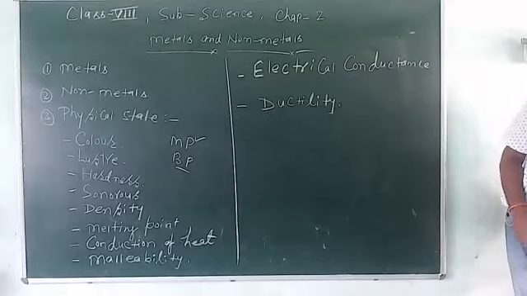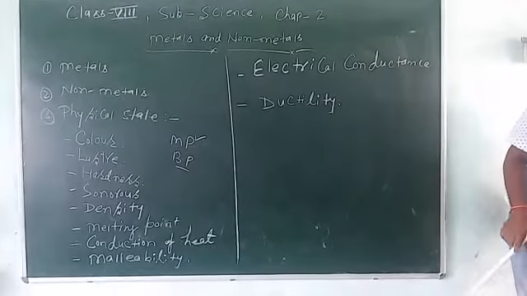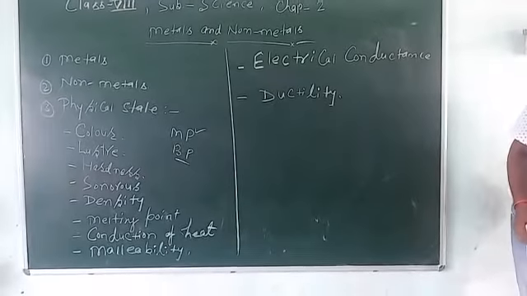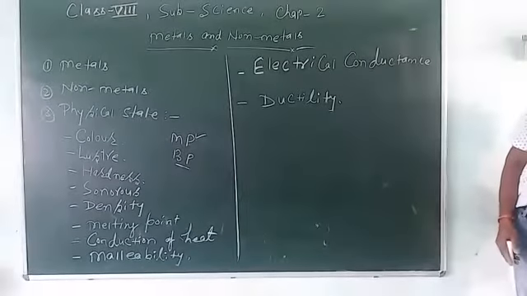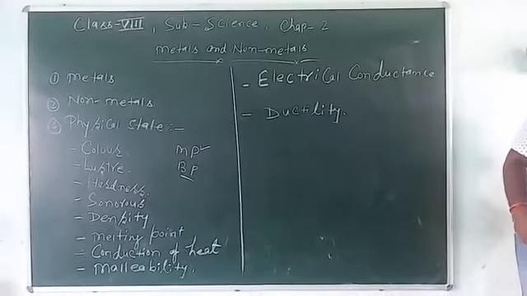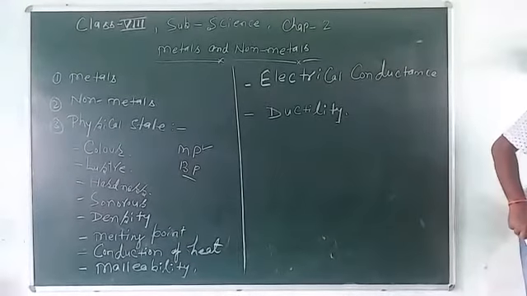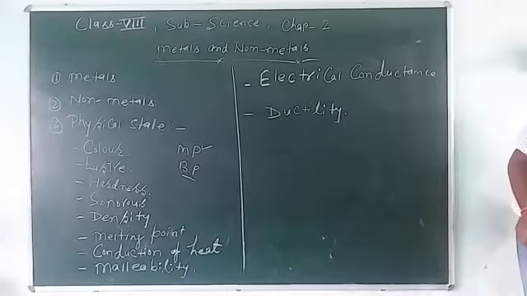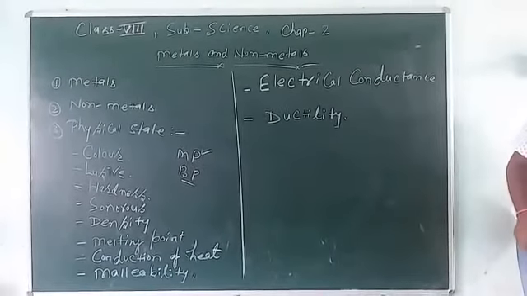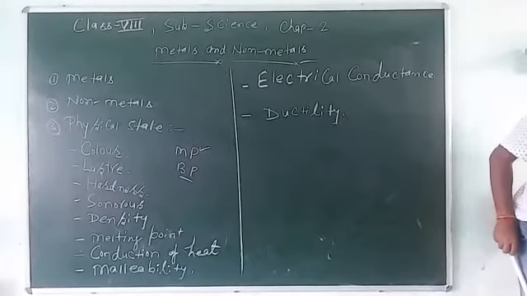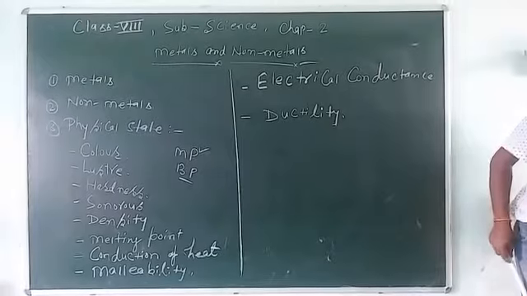And the last one is the ductile property. The property of metals to be drawn into thin wires is called ductility. Meaning all the metals can be shaped into a thin wire. So this property is known as ductility. All metals are ductile in nature. So compared to non-metals, the ductile nature of metals is good.